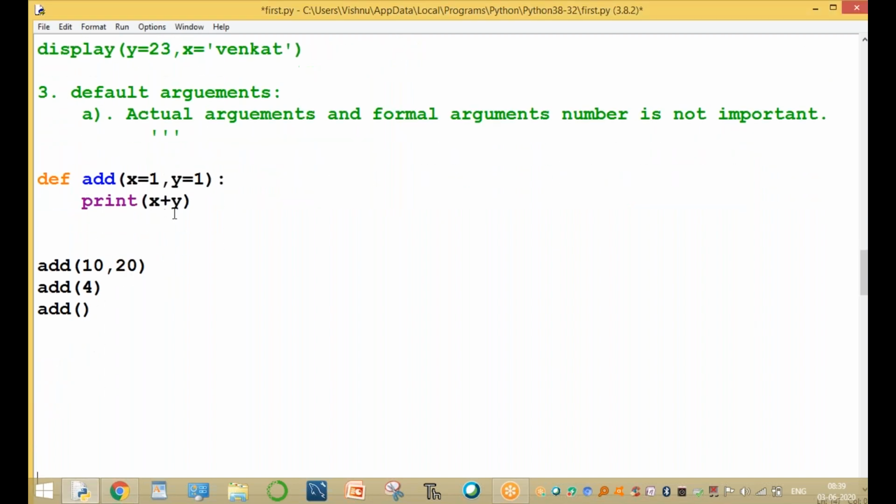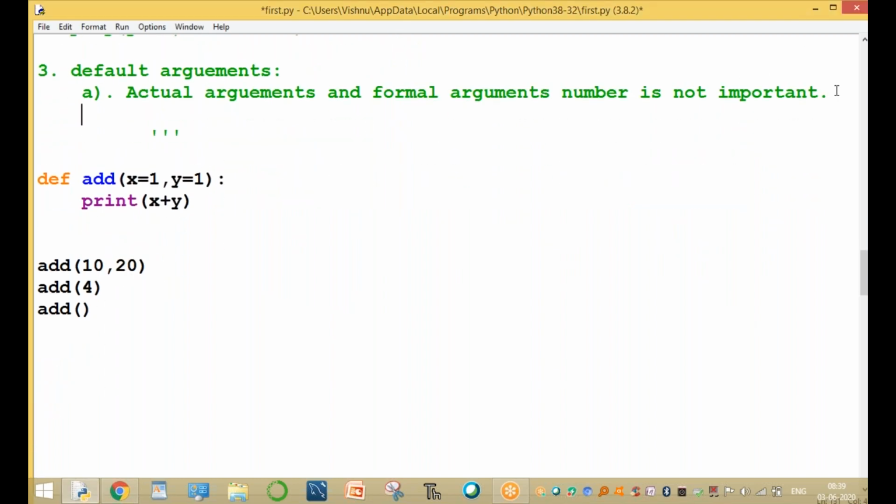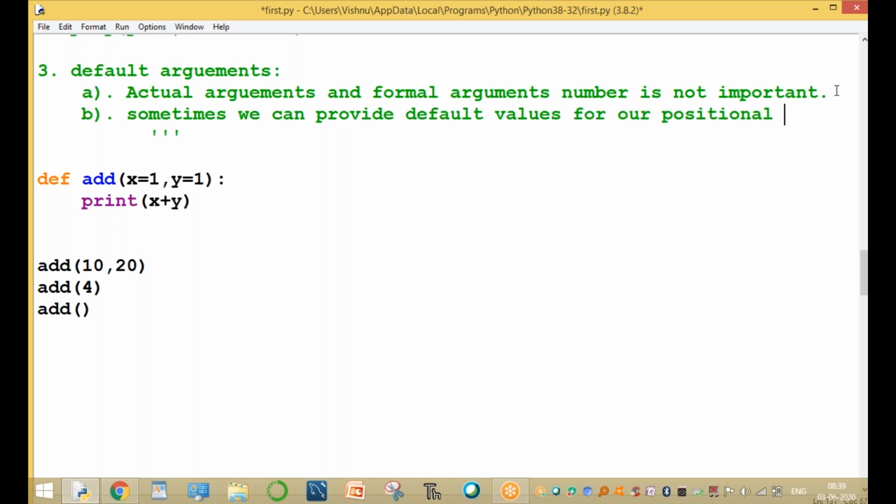And the second point is, at the time of declaration, sometimes we can provide default values for our positional arguments.